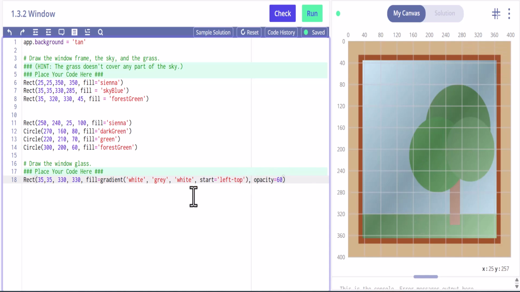Sorry, I had a couple typing errors, but this is how you create this window look with the trees. Hopefully this helps you with your coding. Good luck.